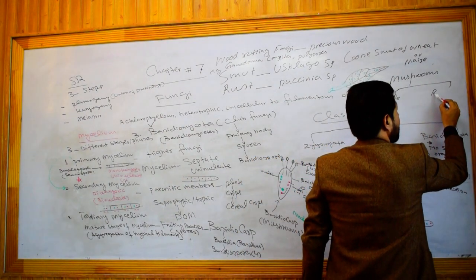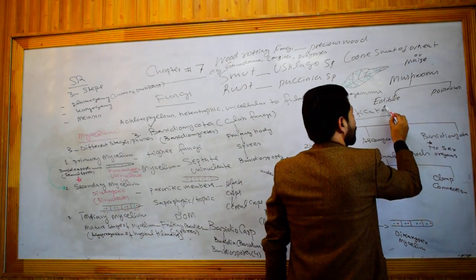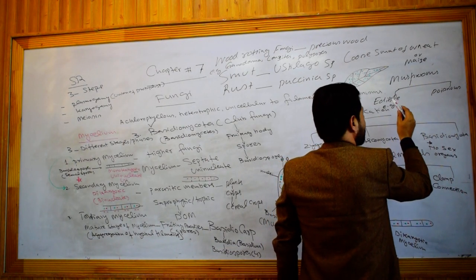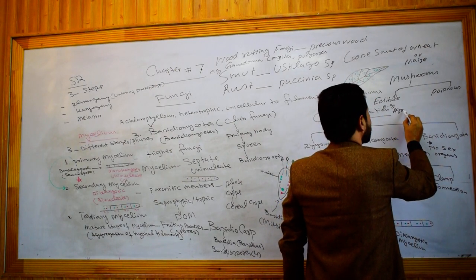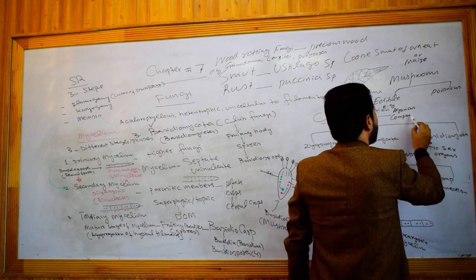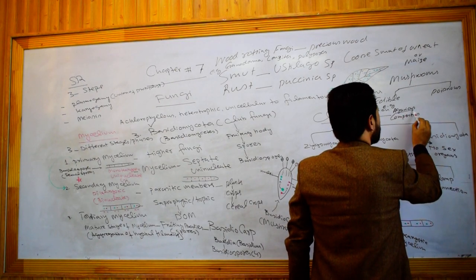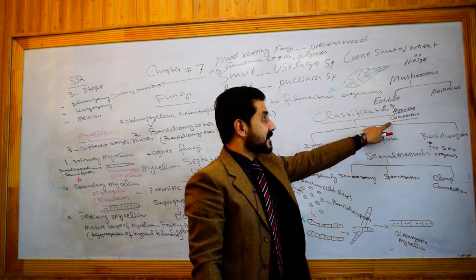the other is poisonous mushrooms. An edible mushroom example is Agaricus campestris, the button mushroom, which we use as food.